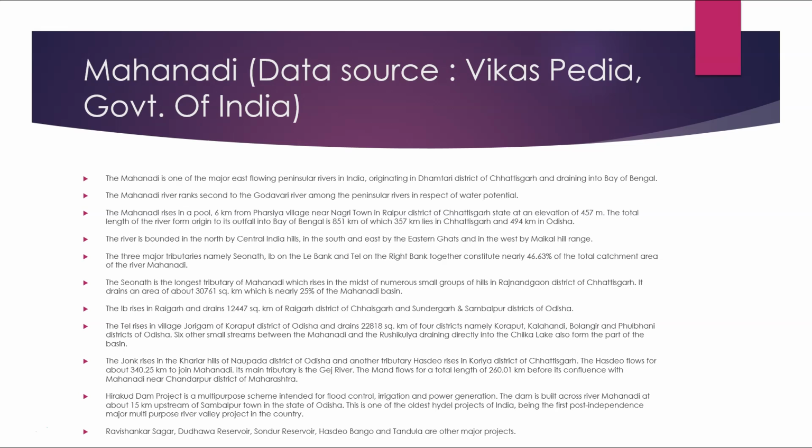Six other small streams between the Mahanadi and Rushikulya draining directly into the Chilka Lake also form a part of the basin. The Jonk rises in the Khariar hills of the Nuapada district of Odisha, and another tributary Hasdeo rises in the Korea district of Chhattisgarh. The Hasdeo flows for about 340.25 kilometers to join Mahanadi. Its main tributary is the Gej River. The Mand flows for a total length of 260.01 kilometers before its confluence with Mahanadi.